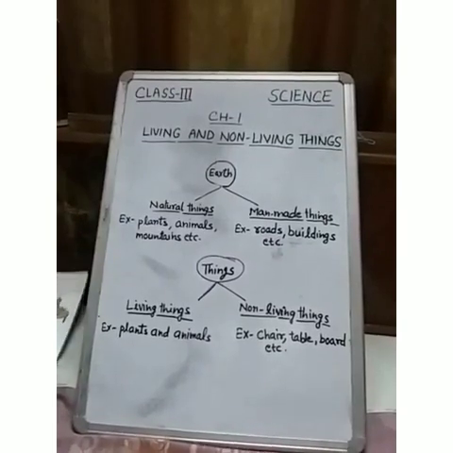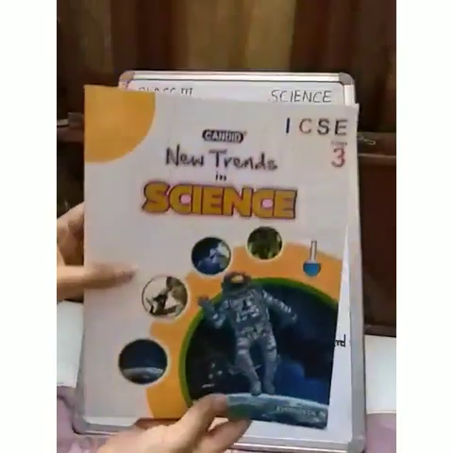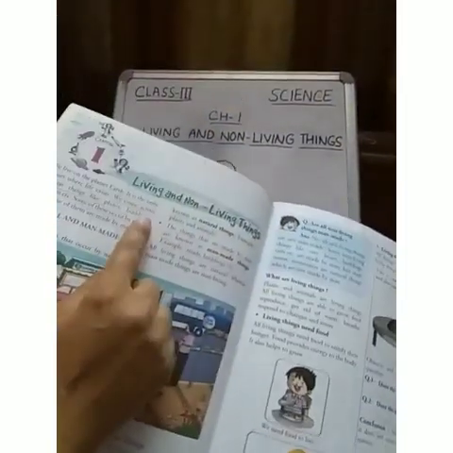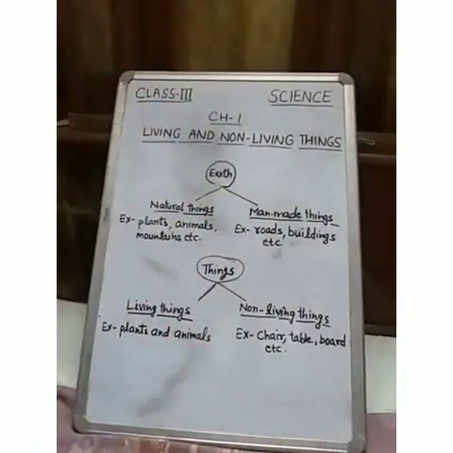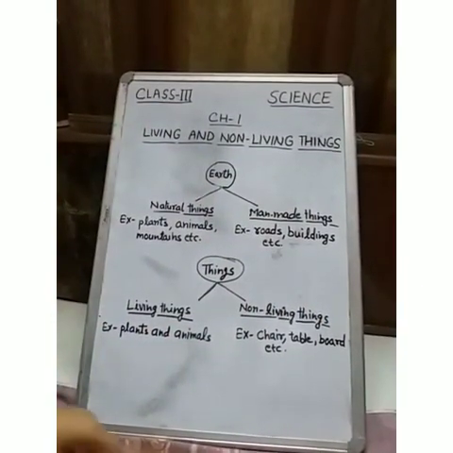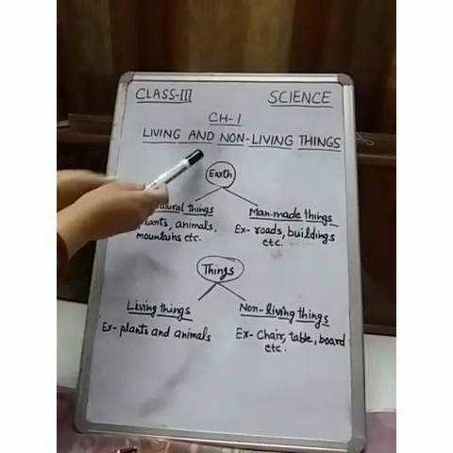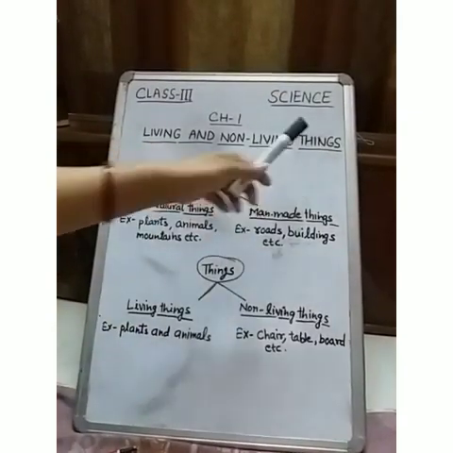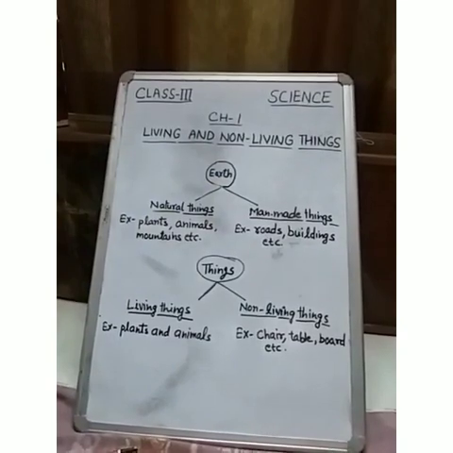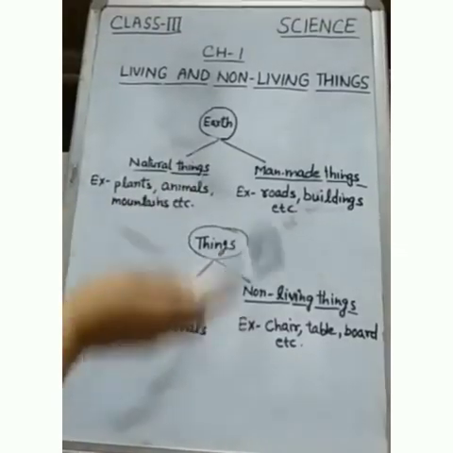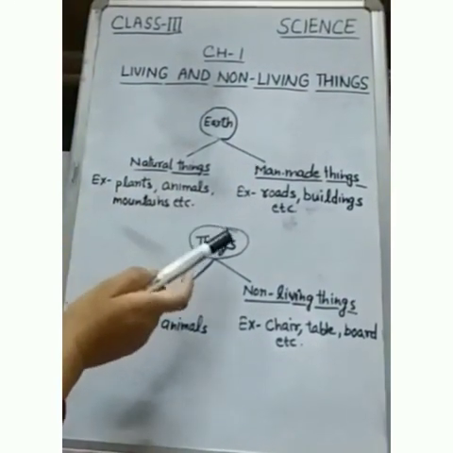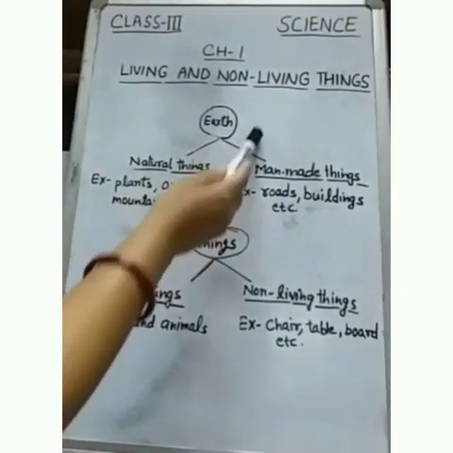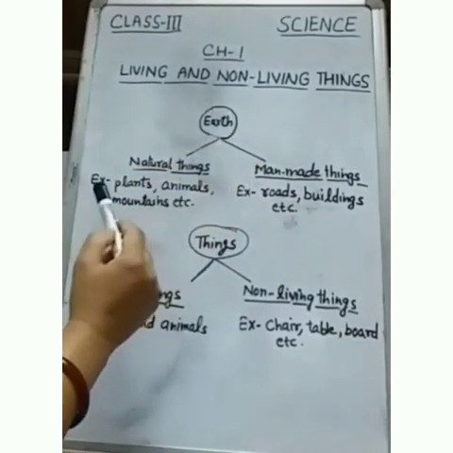Students, this is your science book and the first chapter is Living and Non-living Things. So we will start our first chapter, Chapter 1, Living and Non-living Things. Students, we live on the planet Earth.